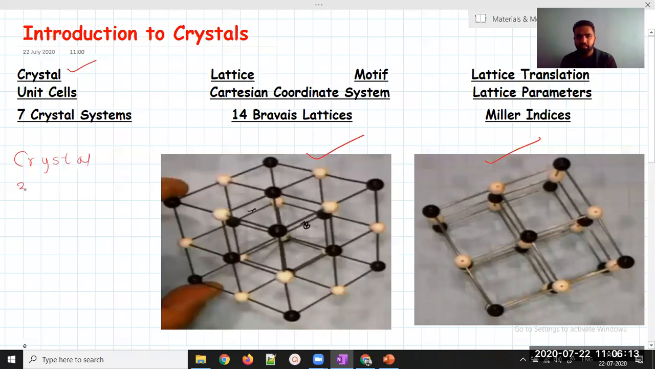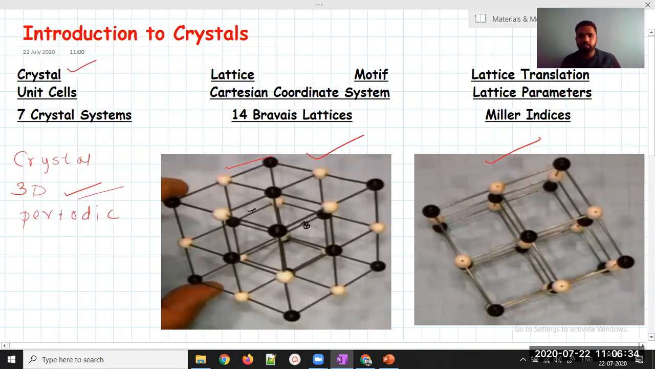You can see this is three-dimensional, first thing. And one more thing that you can observe from this: it is periodic. Periodic means it is repeating itself after an equal interval. So two things are very important for a crystal. First, it is 3-dimensional. It can be 2-dimensional, but since we have taken a 3-dimensional figure, I am writing the definition for 3 dimensions. It is a periodic arrangement.